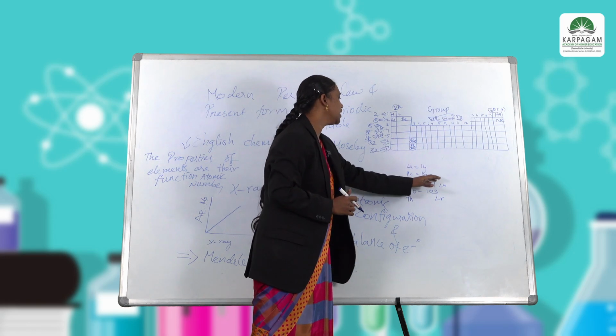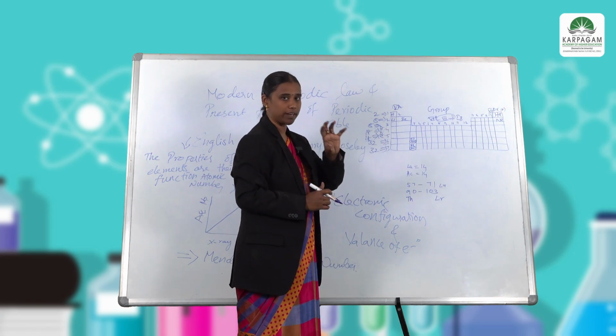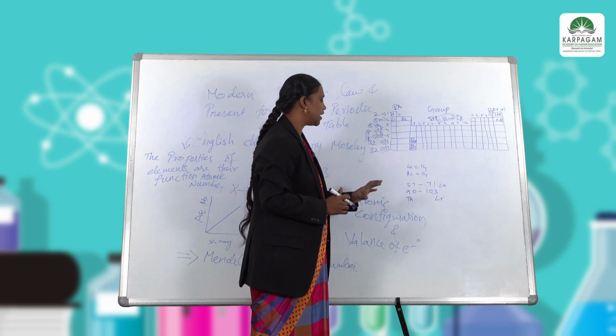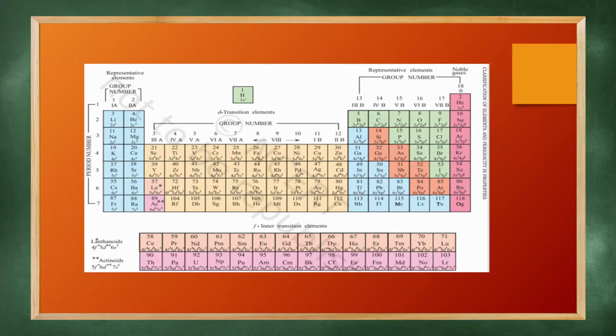These 14 elements are arranged in one box because they have similar physical and chemical properties, though their atomic numbers are different. Likewise the actinide 14 elements have the same properties.